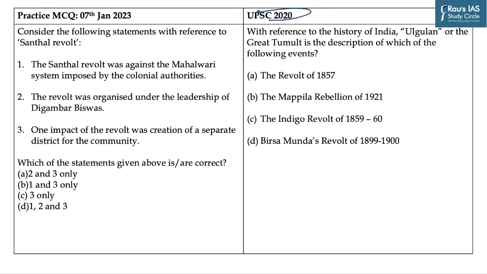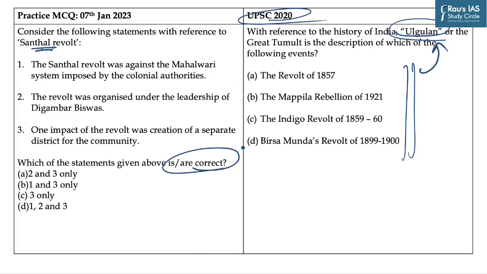As you can see, in the year 2020, UPSC asked about Ulgulan. In this, you have to identify which of the following revolts is associated with this term. And the practice question which we have framed based on the Santhal Revolt says, consider the following statements with reference to the Santhal Revolt. You are given 3 statements and you need to identify which of the following is or are correct. The first statement says, the Santhal Revolt was against the Mahalwari system imposed by colonial authorities. It is an incorrect statement, as this revolt was against the Permanent Settlement of 1793 and not the Mahalwari system. So this statement becomes incorrect.